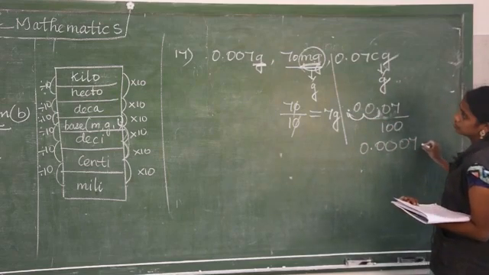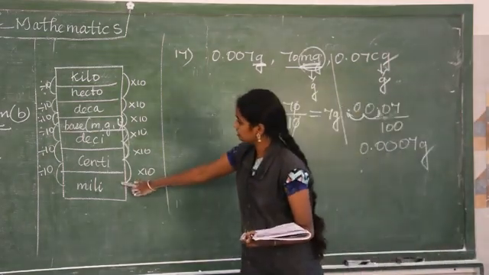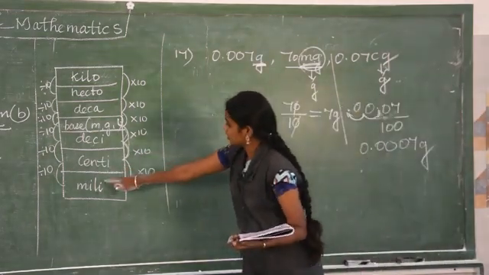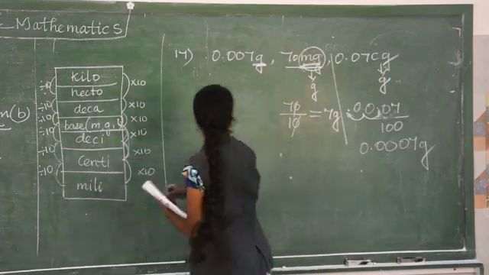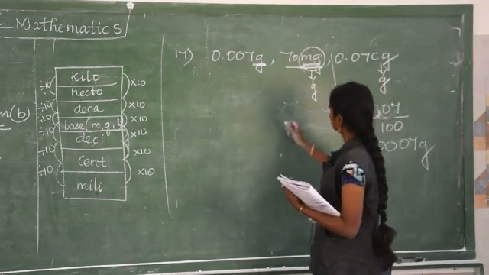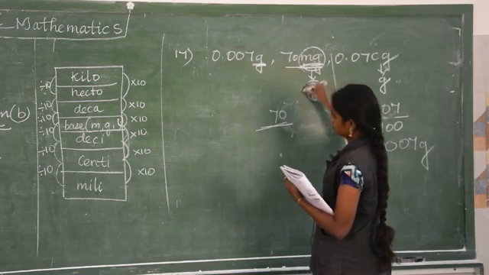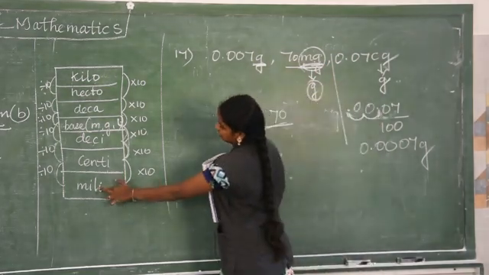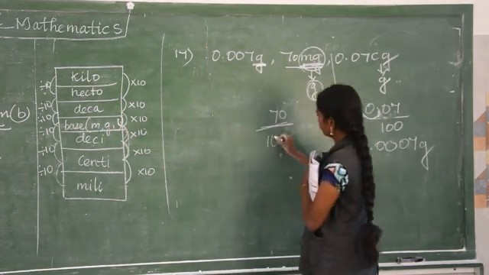0.007 gram. Okay. Now milligram also, milligram I change to the centigram, you change to the gram. Milligram to gram, 1, 2, 3. So here 70 milligram to gram only we should change. Milli, centi, deci, then only gram, divided by 1000.